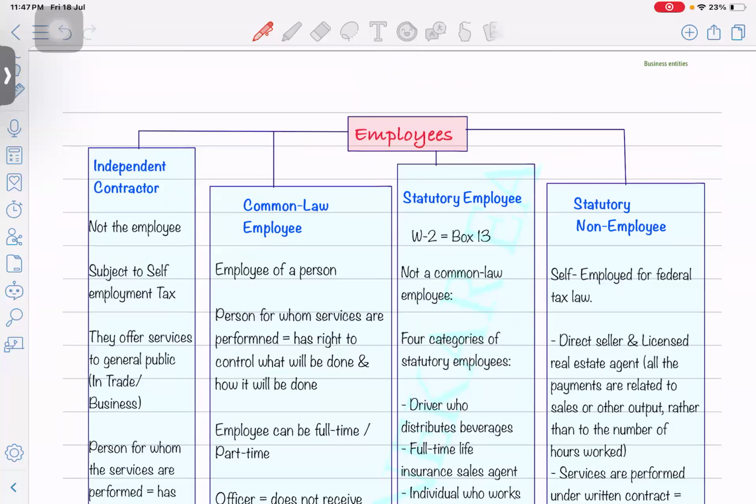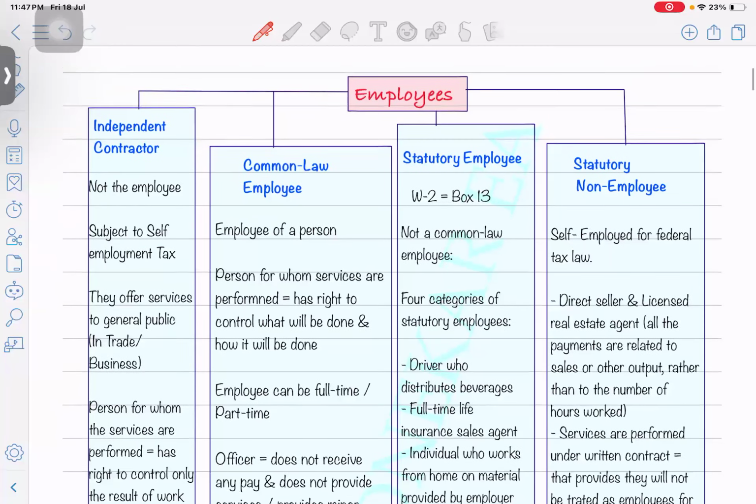Okay, now let's talk about the types of employees. When you are running a business as a C corporation, S corporation, or even a partnership, from all angles, being an employer, you should know what specific tax you should deduct. There are different categories of employees to whom different categories of tax apply, specifically for payroll taxes.